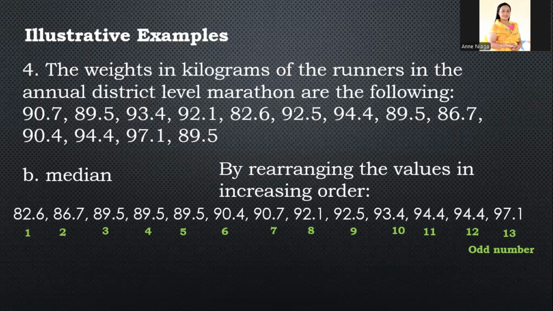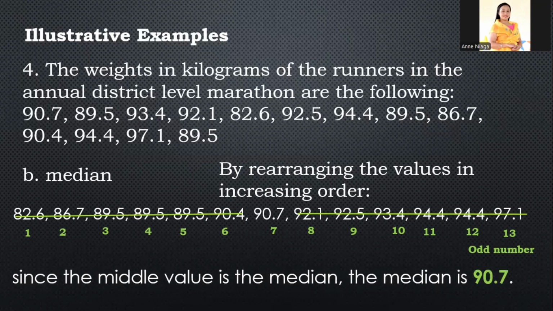For an odd number, it's easier to see which one is in the middle. So what is in the middle? First, we take 13 divided by 2, that is 6 point something. So we cross out 6 on the left side and 6 on the right side. That makes the middle value clearer. Since the middle value is the median, the median in this example is 90.7.